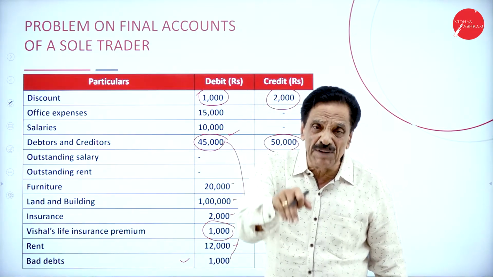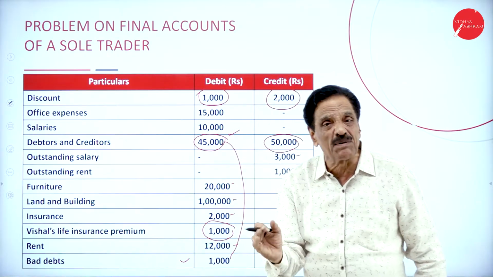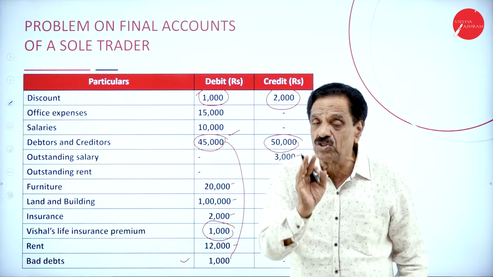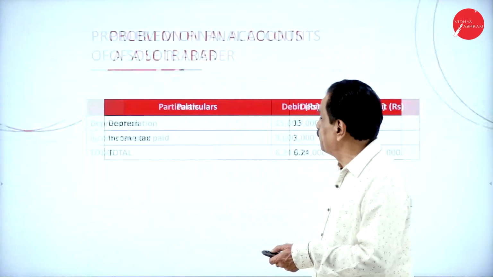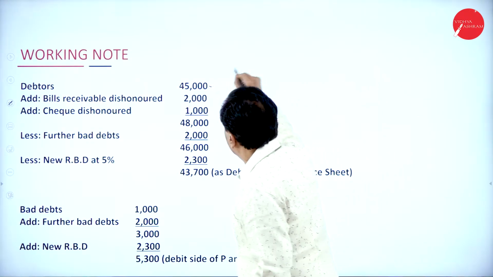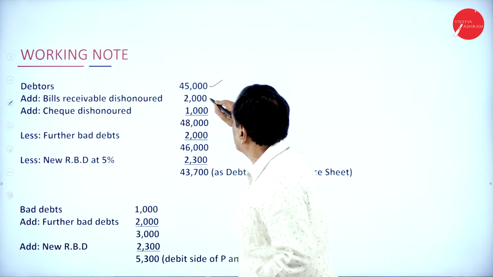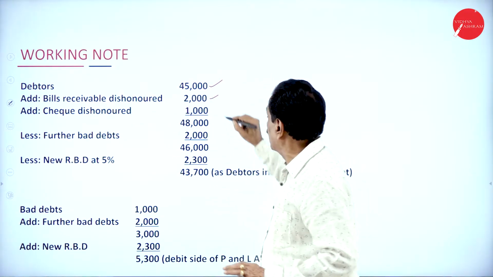How much already came to know before the trial balance is prepared? 1,000 is irrecoverable. What's the balance? 45,000 to be received. I will explain this adjustment here. What's the value of the debtor to be received? 45,000. Add BR dishonored, how much? 2,000. Add check dishonored 1,000.